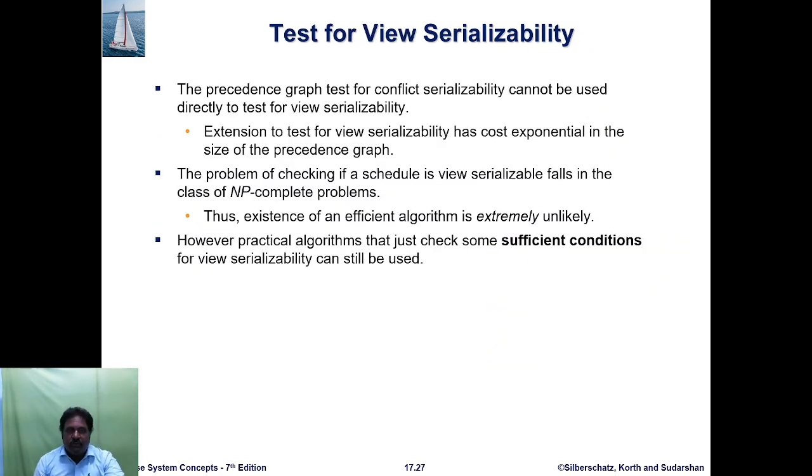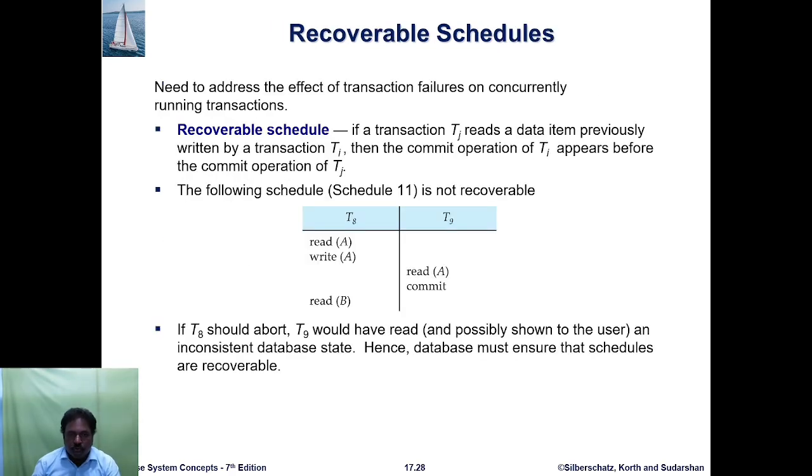Now the test for view serializability. The precedence graph test for conflict serializability cannot be used directly for view serializability. The extension to test for view serializability has cost exponential in the size of the precedence graph. Thus the existence of an efficient algorithm is extremely unlikely. However, practical algorithms that just check sufficient conditions for view serializability can still be used.